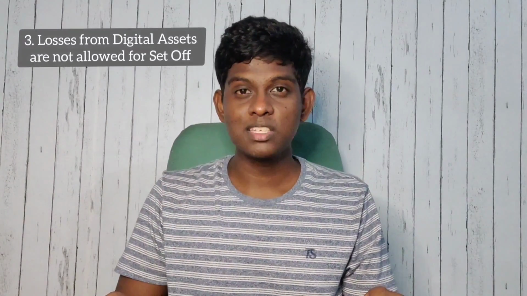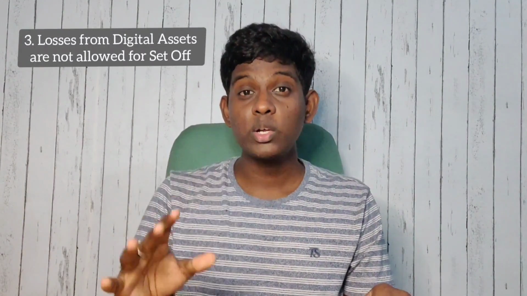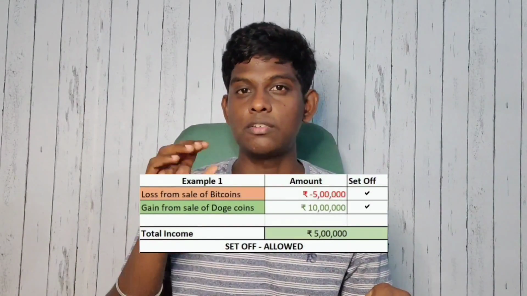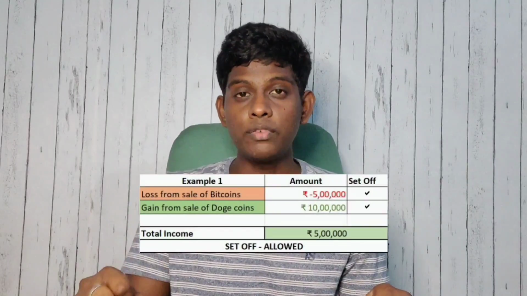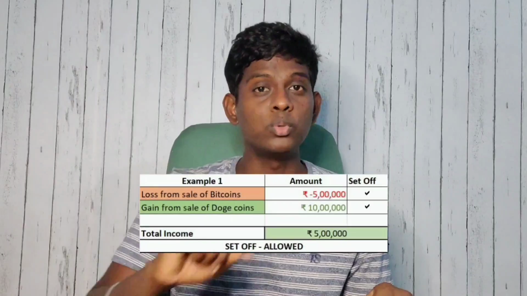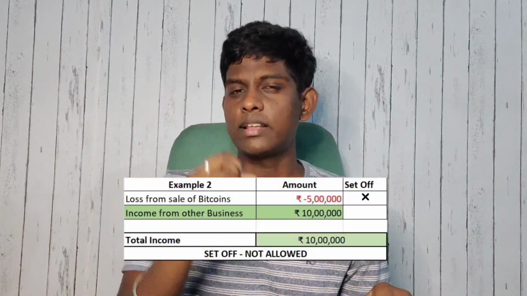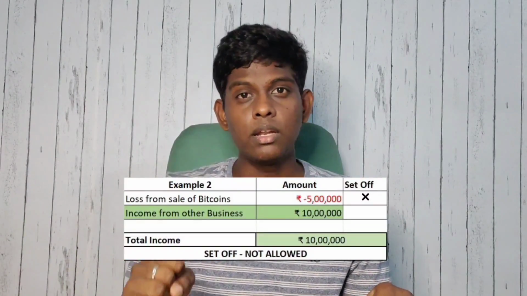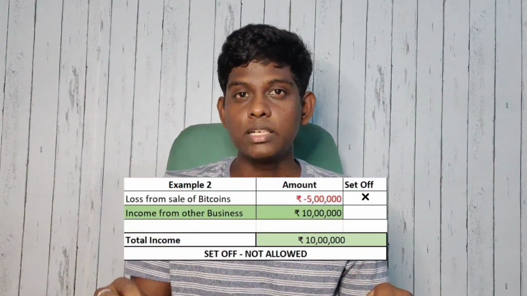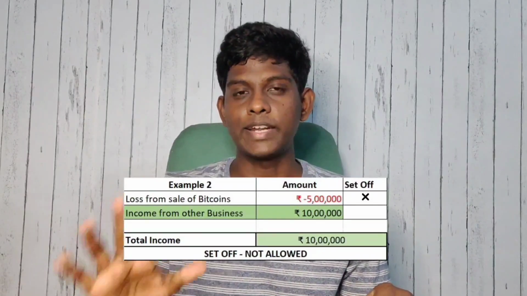Point number 3, the losses from the transfer of digital assets are not allowed to be set off with other income. For this, let me give you 2 examples. Example number 1, if I have a loss from the sale of bitcoins to the extent of 5 lakhs and I have a profit to the extent of 10 lakh from the sale of Dogecoins. Here I am allowed to do the set off. Now let us see example number 2. If I have a loss from the sale of bitcoin to the extent of 5 lakh and I have income from other businesses to the extent of 10 lakh. Here I am not allowed to do the set off.